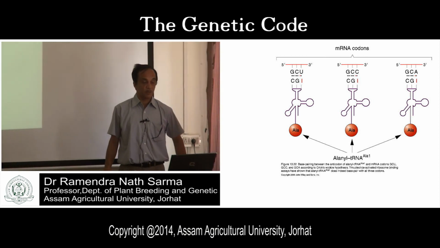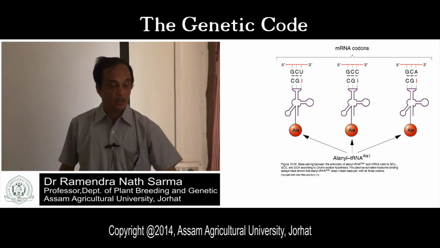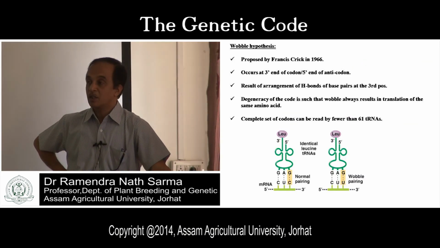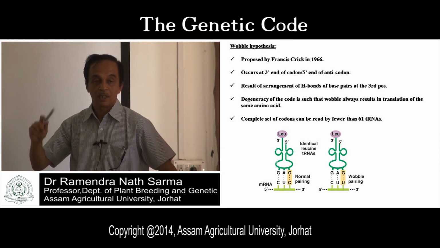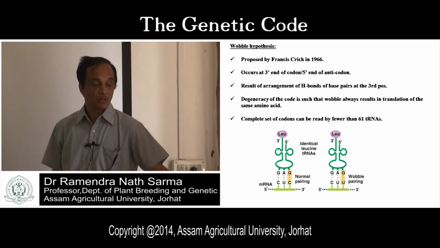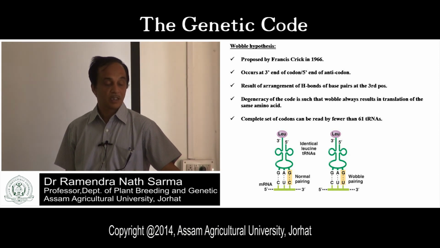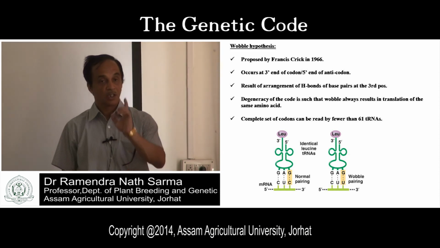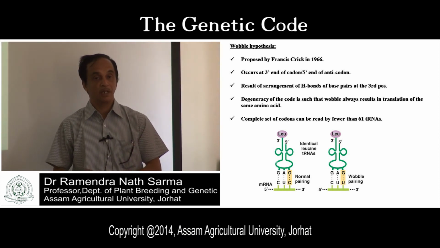This was proposed by Francis Crick in 1966. This I already explained. It occurs in the 3' end of the codon or the 5' end of the anticodon. Ultimately, when there is degeneration of the genetic code, it translates the same amino acid. Because of that, you have more than one genetic code for a particular amino acid. So with this I stop my today's lecture.